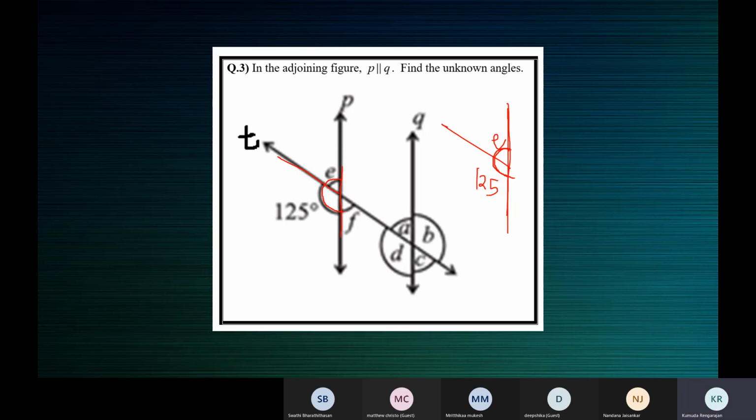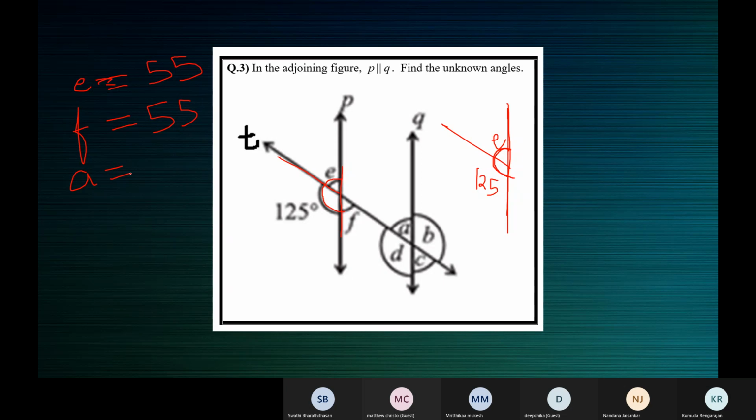Somebody else say F. If E is 55, what is the measure of F? Ma'am, since F and E are vertically opposite angles, F will be 55 degrees. F is also 55 degrees because E and F are vertically opposite angles and they are equal. Very good. Now, how do we find A?